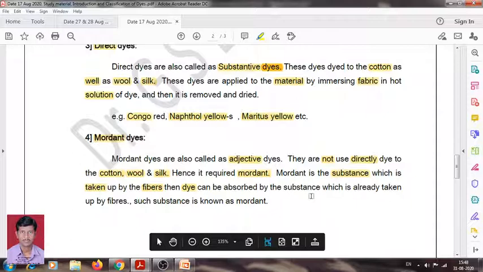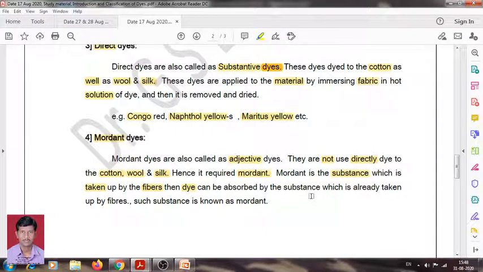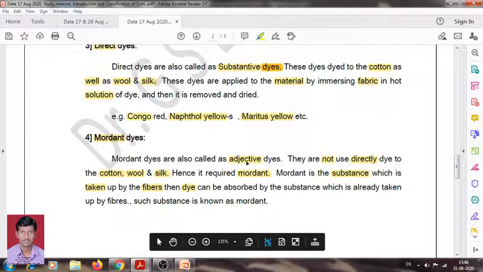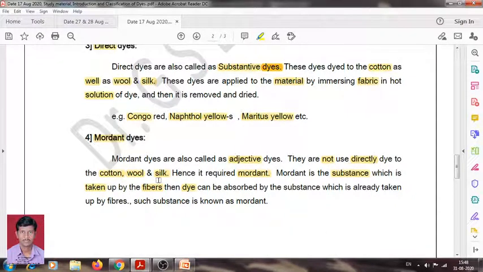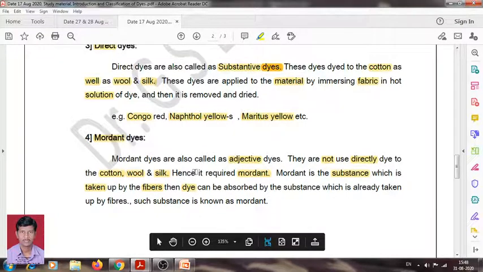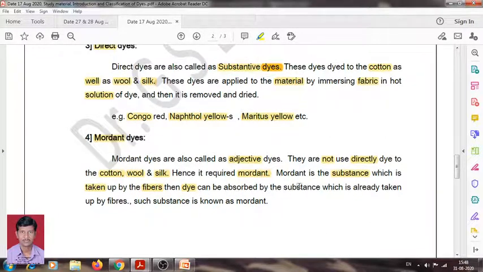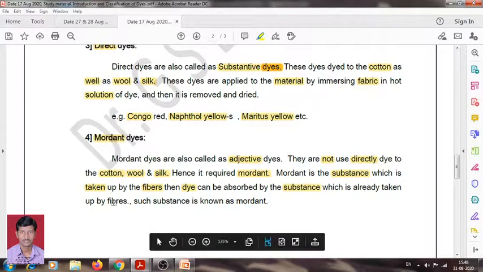Meaning is that first of all, these modern dyes, called adjective dyes, are not used directly to dye cotton, wool and silk, but require mordants. What is the mordant? Mordant is the substance which is taken up by the fibers. First, this chemical substance gets absorbed by the fibers, and later the dye can be absorbed by the substance which is already taken up by the fibers.